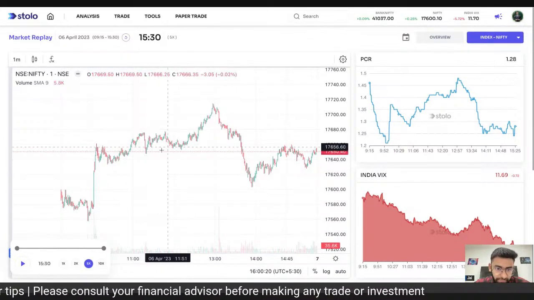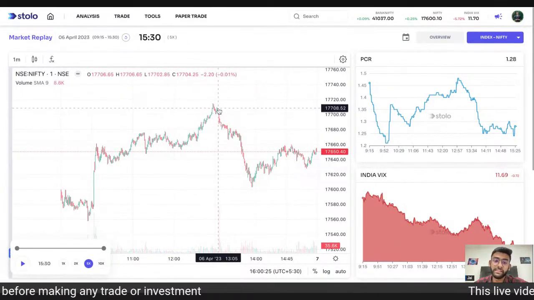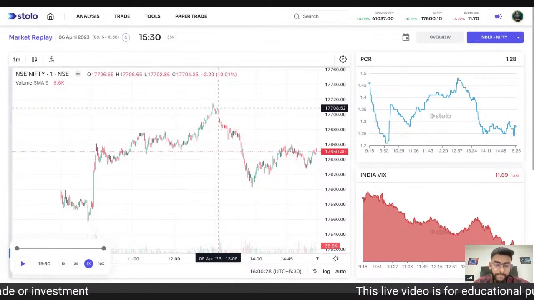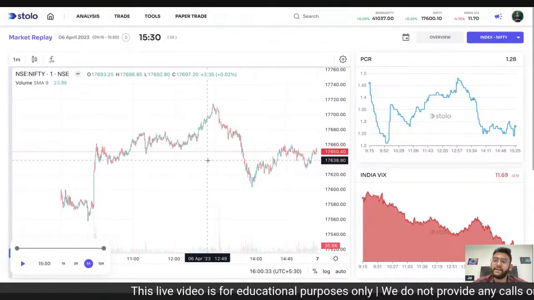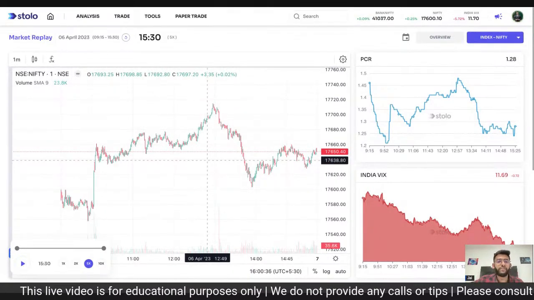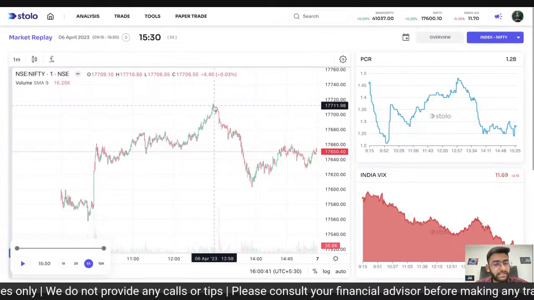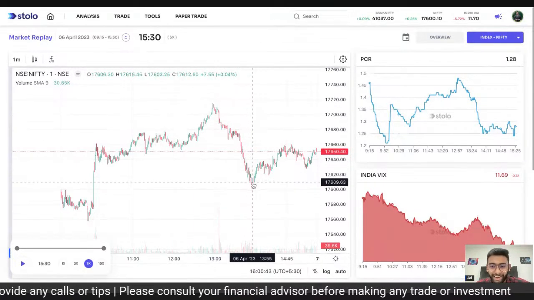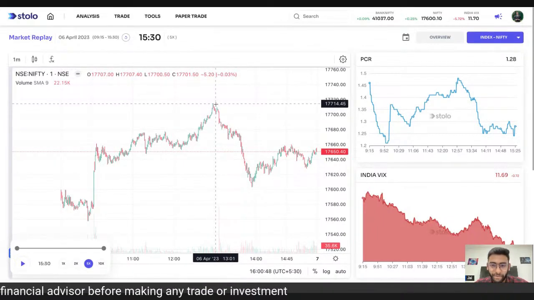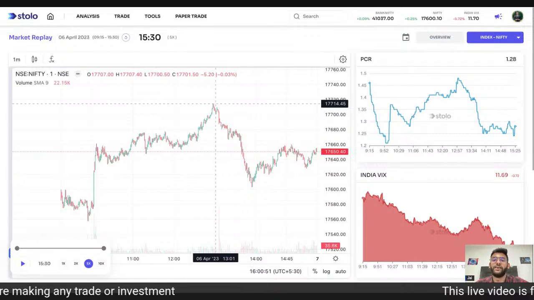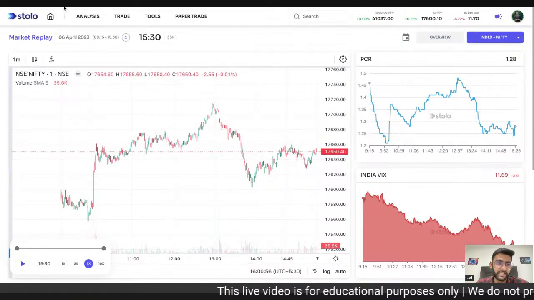Due to the repo rate, and then we saw a very bullish move until 17,713. So 17,700 was our psychological level, right? So it did break that, and I think a lot of traders would have gotten caught here, because right after breaking 17,700, there was a fall until 17,600. Almost a 100-point fall from breaking the psychological level of 17,700, which we had plotted on the chart from our previous analysis, right?